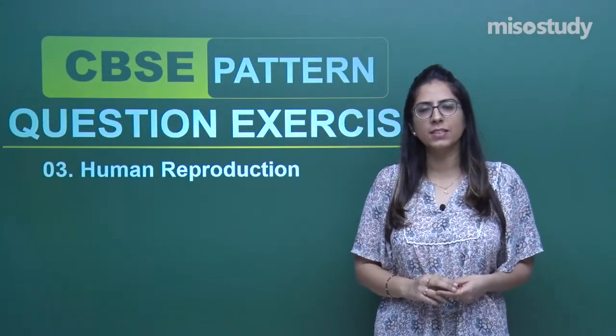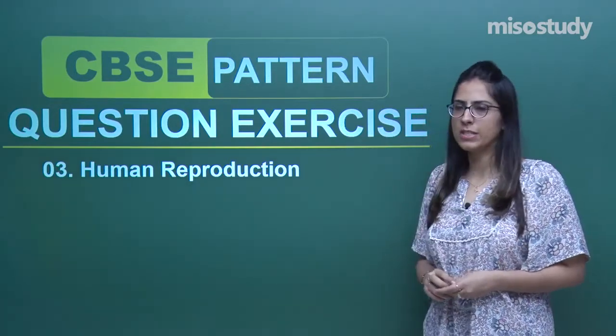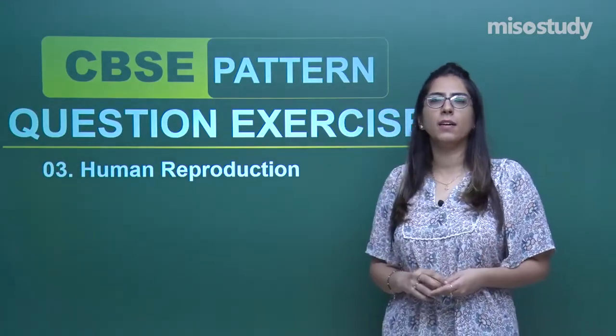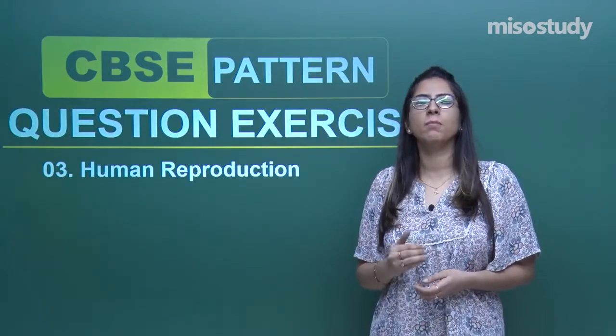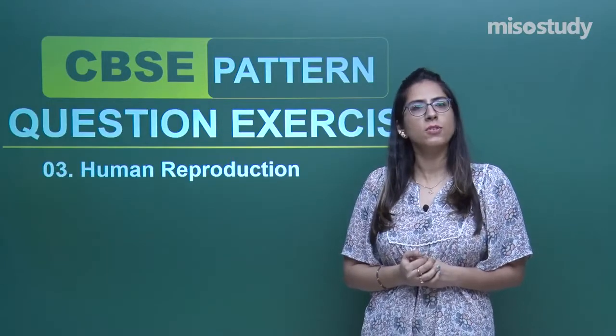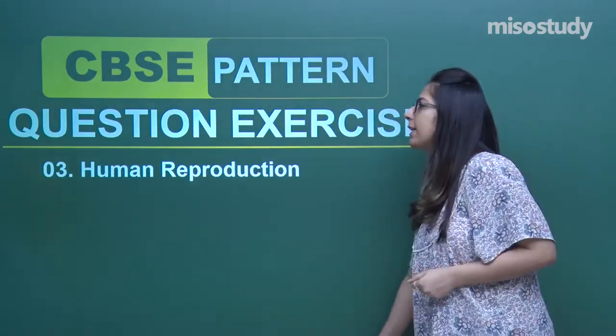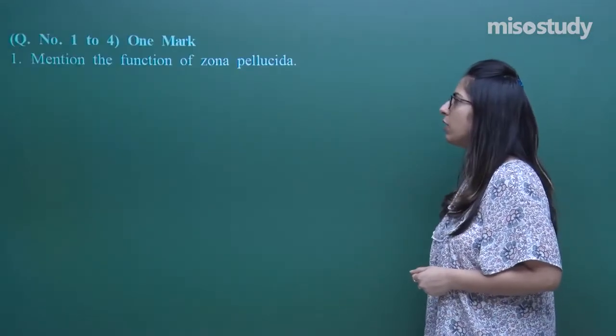So in today's session, I will be discussing 10 different questions from the chapter Human Reproduction. I have compiled around 10 questions, some of 1 mark, some of 2 marks, some of 3 marks and a 5 marks question. I will be talking about how to attempt such types of questions. So let's start today's session with question number 1.